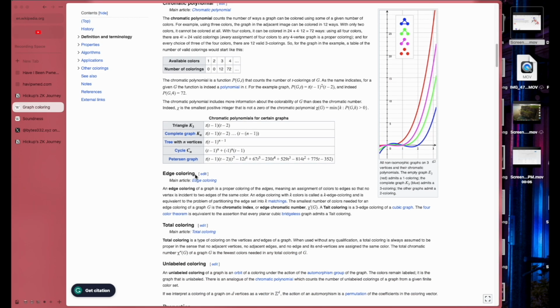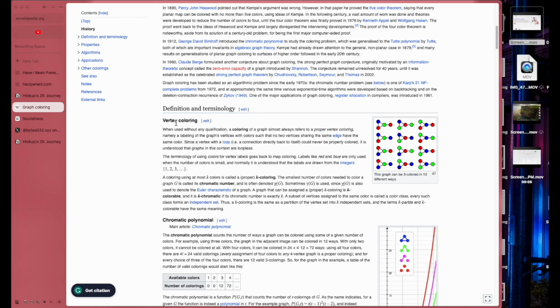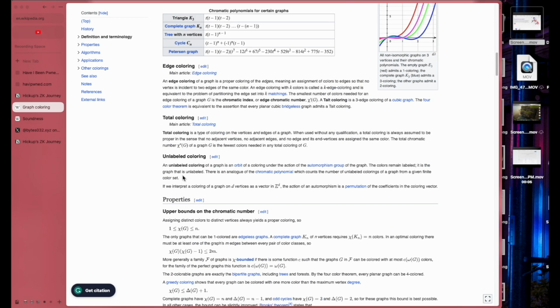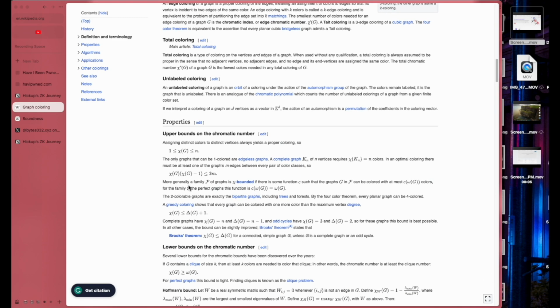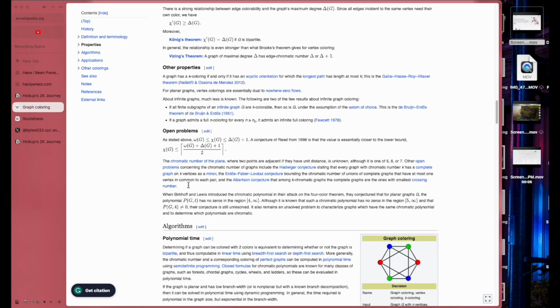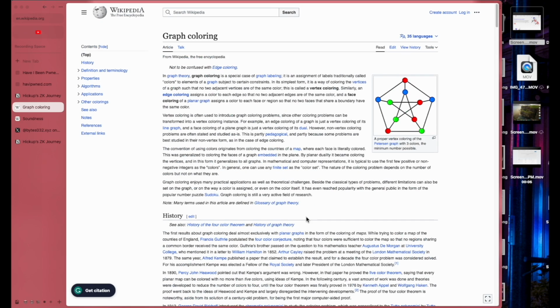Chromatic polynomial. I have no idea what these are. But hopefully after we're done with all these YouTube videos and articles, I just want us collectively to understand these things, you know? That's the purpose of this YouTube channel: to go through the basics, learn what is there, what is not there, what is rubbish, what is real. I don't understand anything here, but that's exactly why I'm doing this.